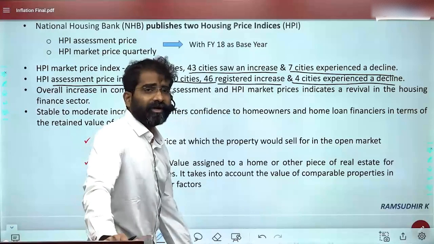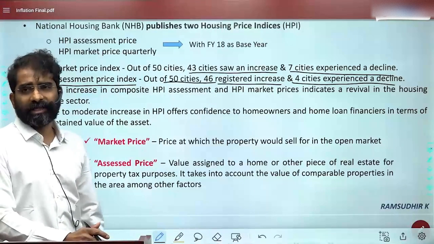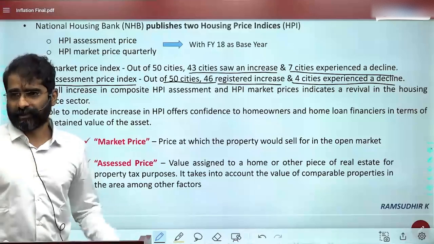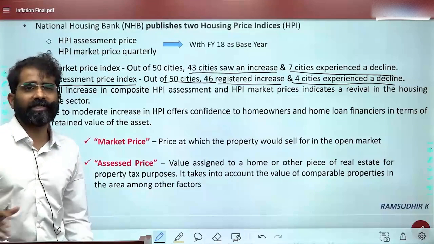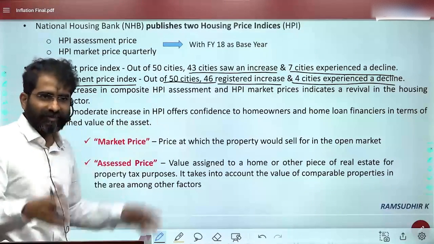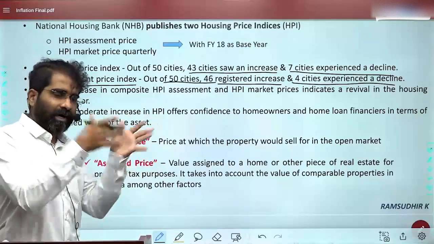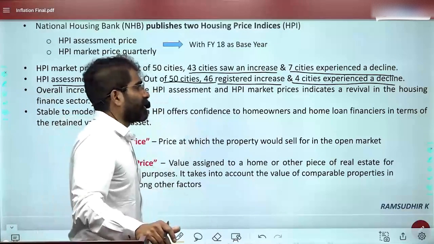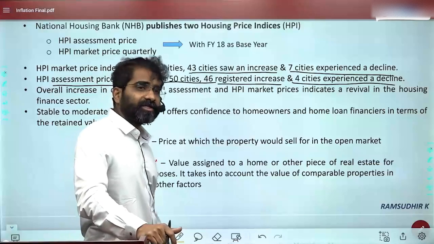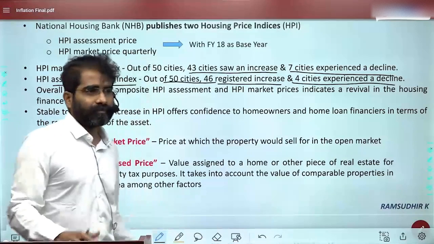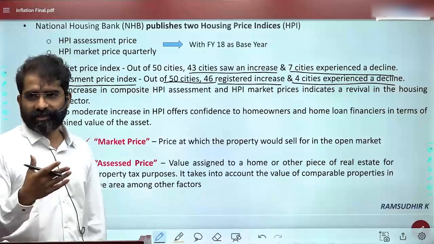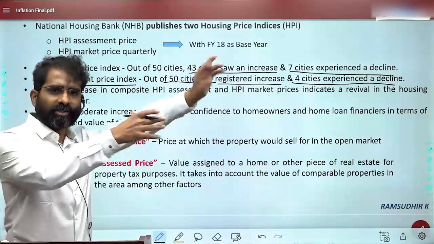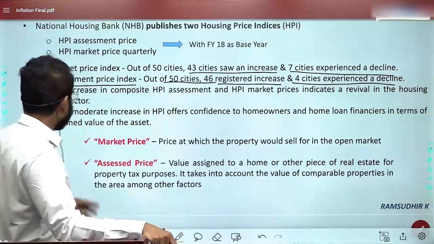So the economic survey talks about 2 things here. One is it indicates a positive aspect. What is the positive aspect here? The positive aspect is there is demand. Demand is improving. But on the other side, the government has also taken a lot of measures to make houses cheap. So that is the observation here.